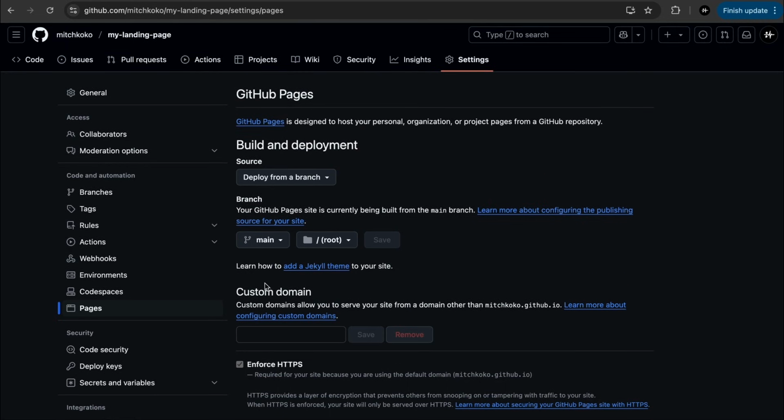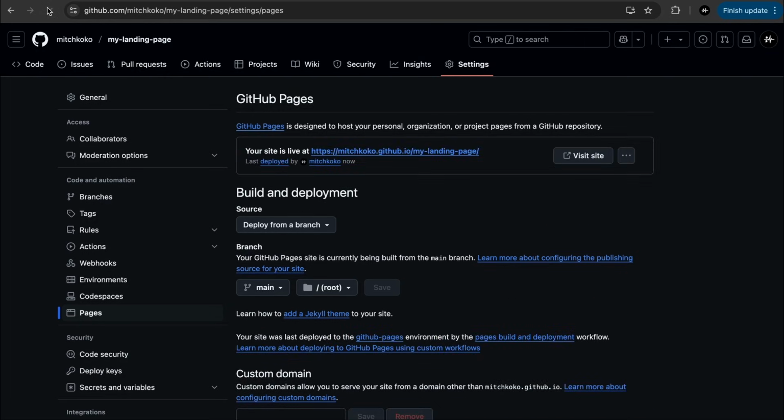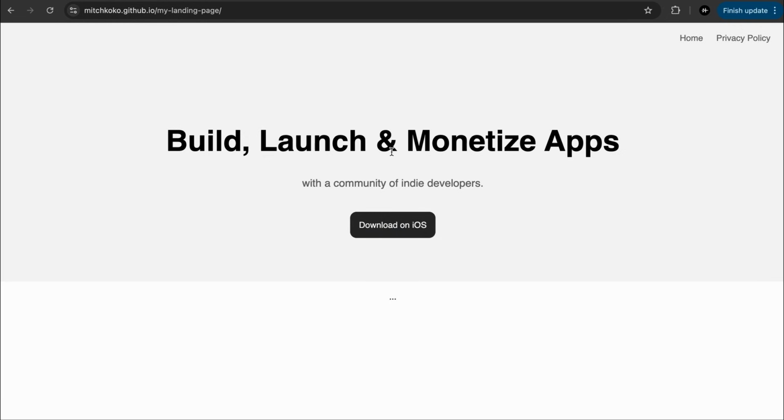And just while we're waiting here, you can see the custom domain part. So later on, you can actually buy your own domain name and then put it here so that you can have a clean website name, right? So currently, you can see your site is live at this GitHub page. So if I click on it, our landing page is now live.